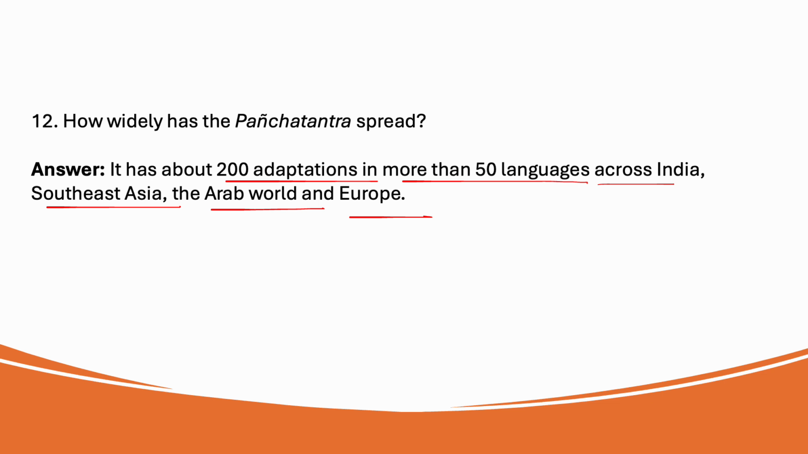The Panchatantra stories have spread very far. There are roughly 200 different versions of these stories available in over 50 languages. People read these stories all over India, in Southeast Asia, the Arab world, and across Europe.